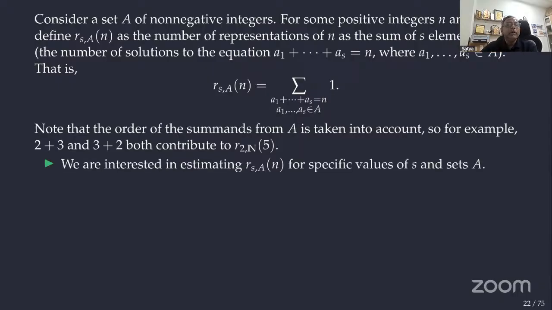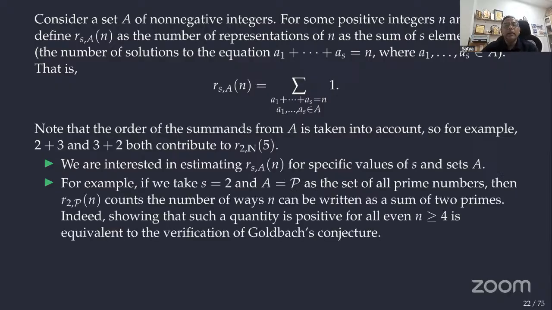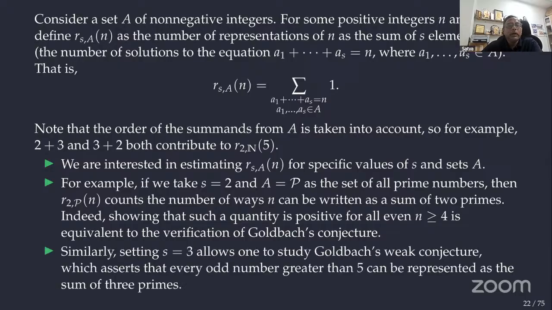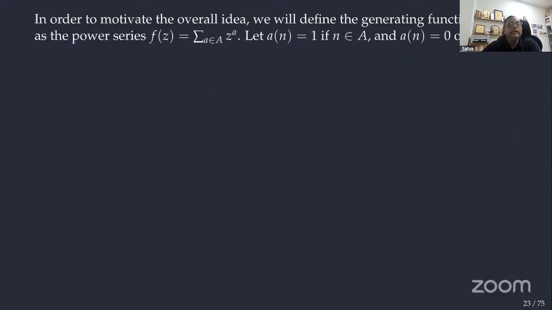Right. So we are interested in estimating r_s(A, n) for specific values of s and sets A. It is a general setup, but we will work for specific values of s and specific sets A. In particular, if you take prime numbers, s equal to 2 is the binary conjecture, s equal to 3 is the ternary Goldbach conjecture. It's not a conjecture now, it is proved. Okay, so that is the thing.